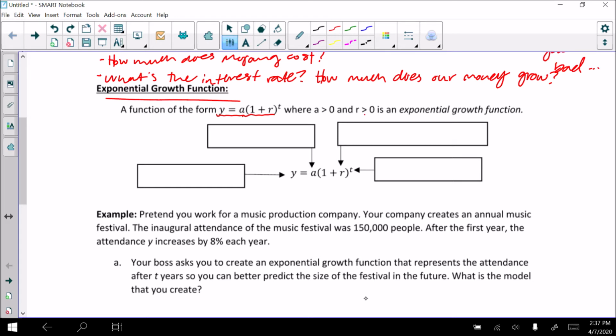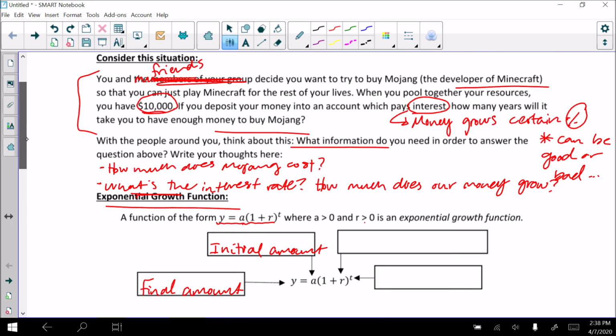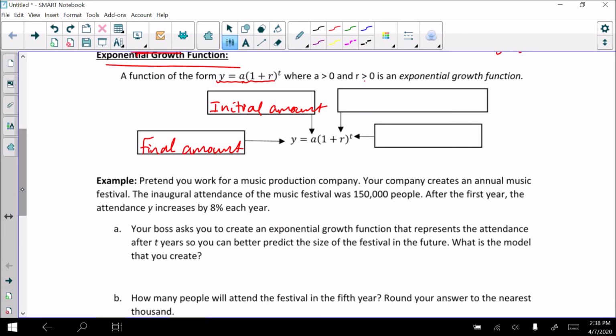Y in the exponential growth function represents our final amount. So we could be talking about money, we could be talking about population, we could be talking about a lot of different things. It's just our final amount of whatever we're talking about. A, this number right here, represents our initial amount. So that's how much money or whatever we're talking about, how much we have at the very beginning. Okay? So in this example up here, our A amount would have been 10,000 because that's how much money we had at the beginning.